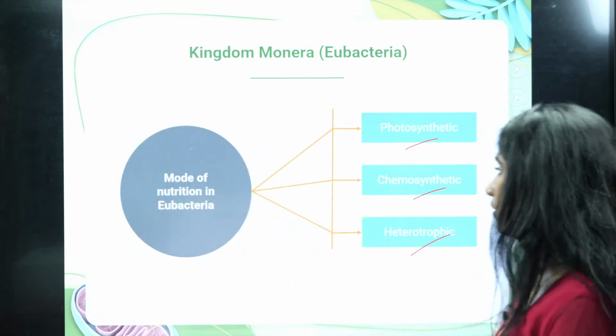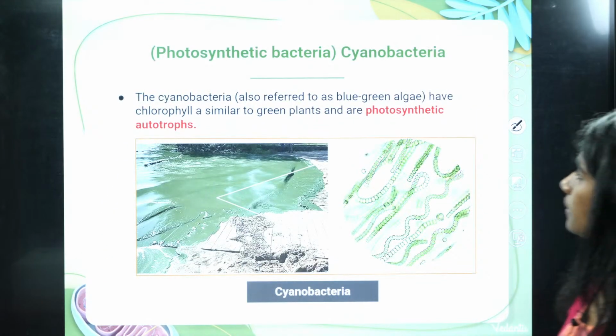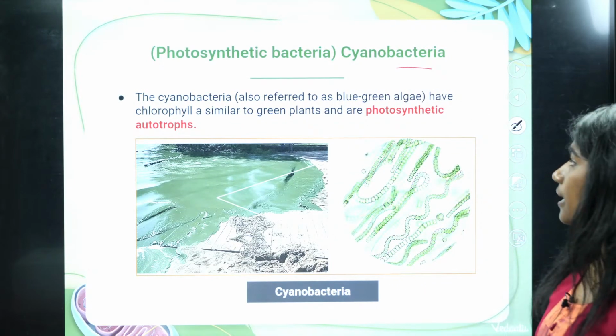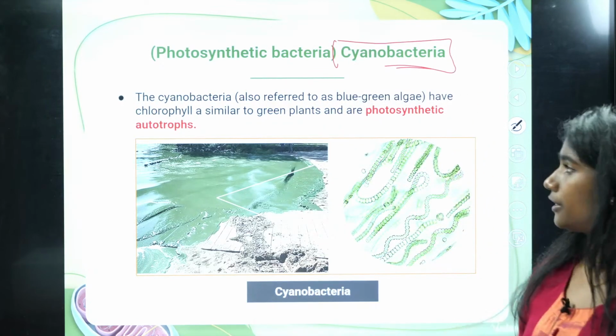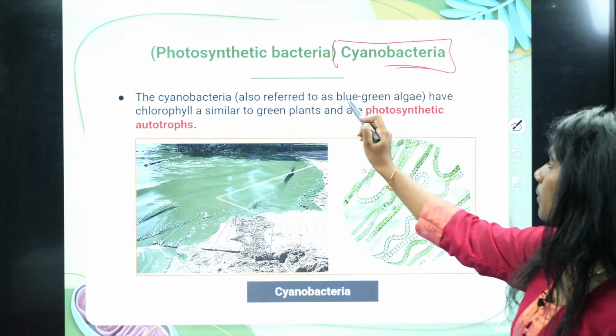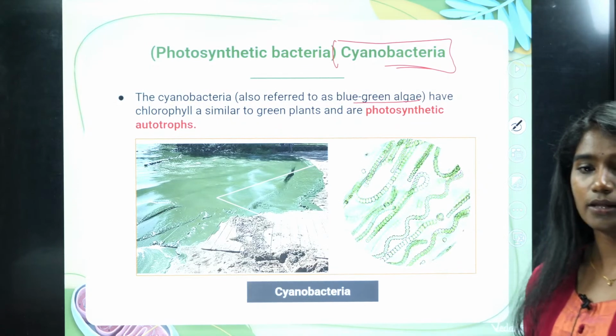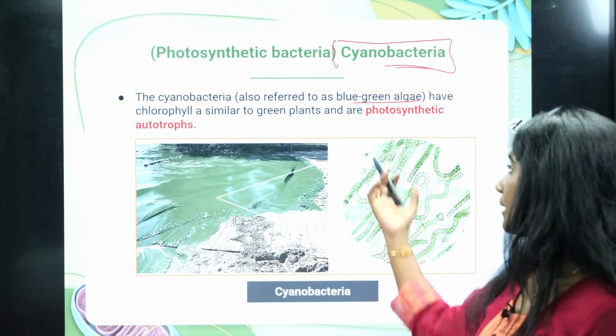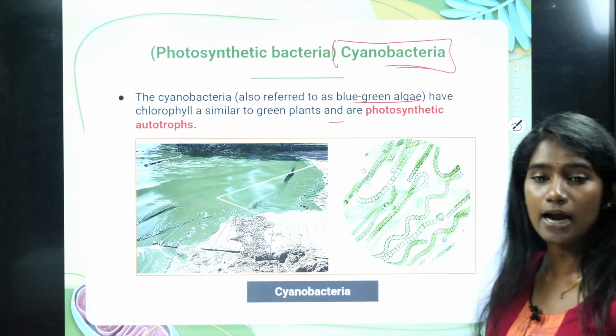Got it? Okay. Next, the cyanobacteria. The best example of photosynthetic bacteria is the cyanobacteria. They are also known as blue-green algae. The blue-green algae have chlorophyll pigment, so they are similar to plants.